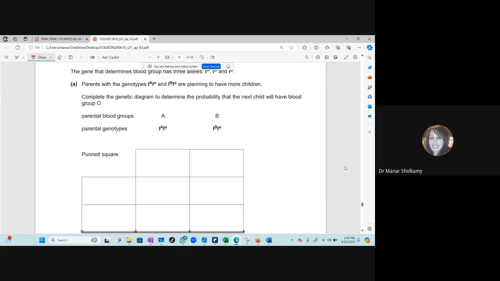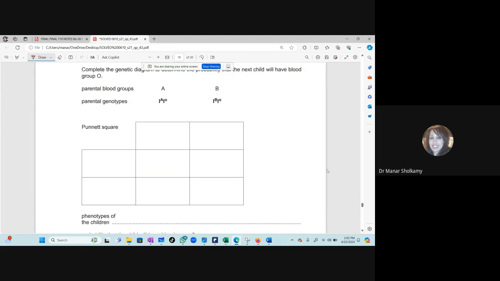Okay, this is easy. Now, finally, the last question. Now we have a Punnett square. We have the parental blood groups A and B, parental genotype. This is heterozygous, and this is also heterozygous. Okay, what will you do? How will you distribute the genes here? Tell me, I forgot.